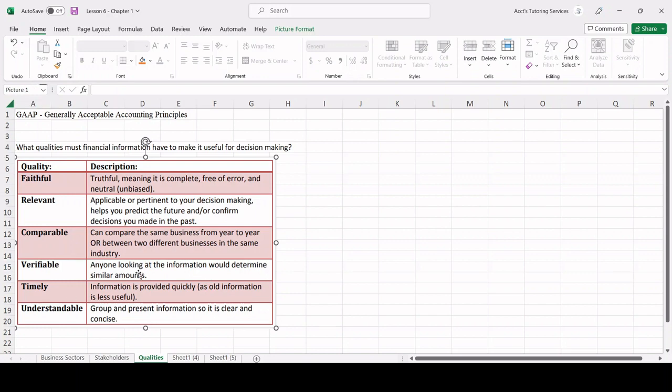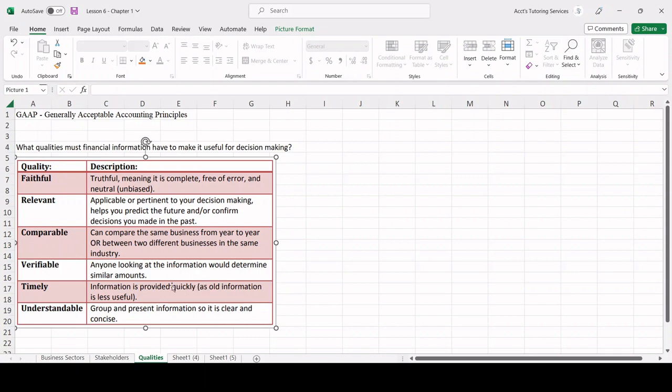Verifiable simply means that anyone else that prepares the financial statements on their own can arrive at similar amounts. So we can verify the numbers. Timely means that information is provided quickly. So we want to issue financial statements at least once a year. Public companies who trade on the stock exchange have to issue them even quarterly as well, right?